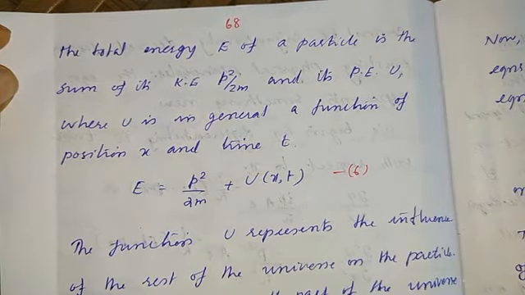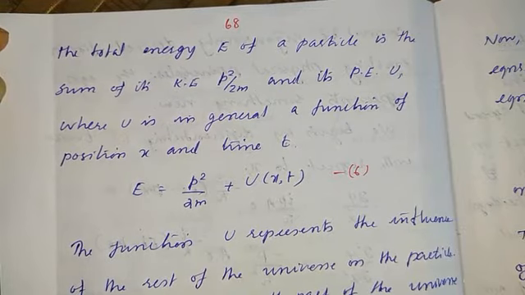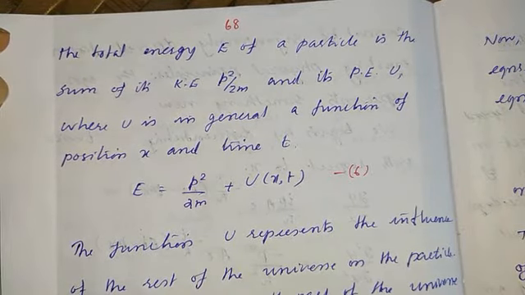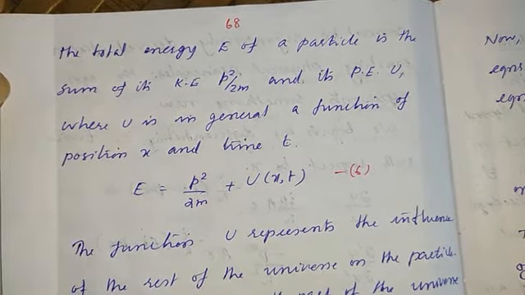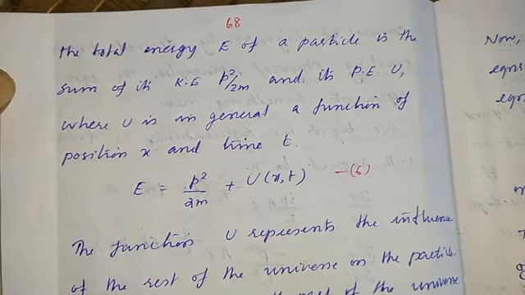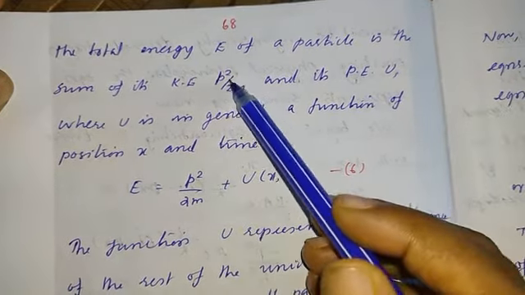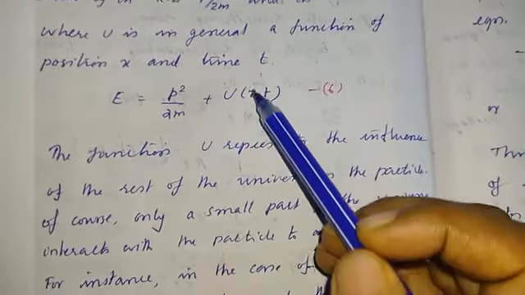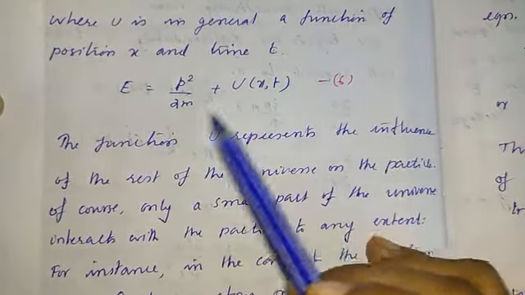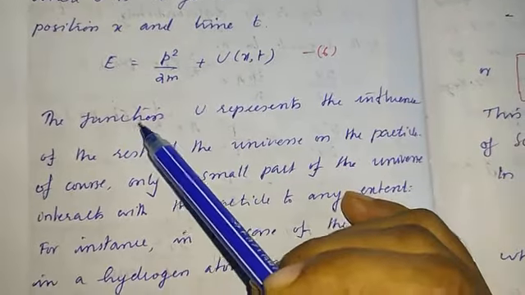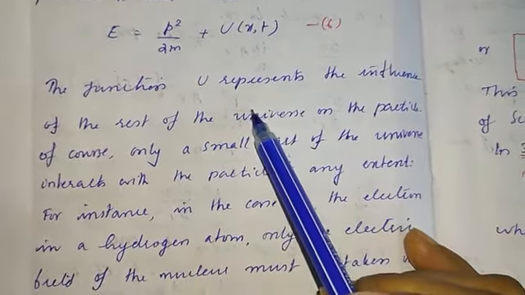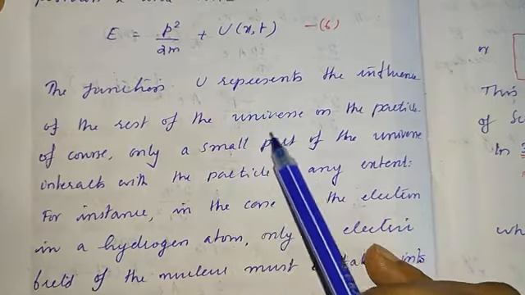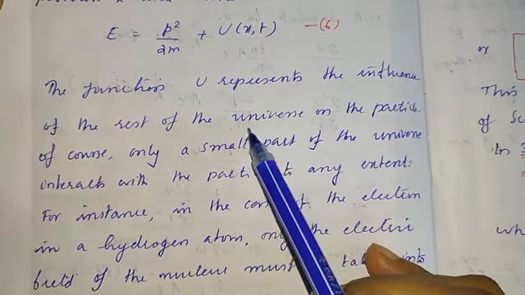So for a particle moving with velocity less than that of light, the total energy can be represented as the sum of kinetic and potential energy, where the kinetic energy is p square by 2m and the potential energy is a function of position and time. So the total energy is this. Here the function U represents the influence of the rest of the universe on the particle.